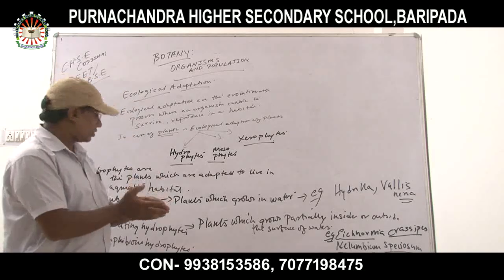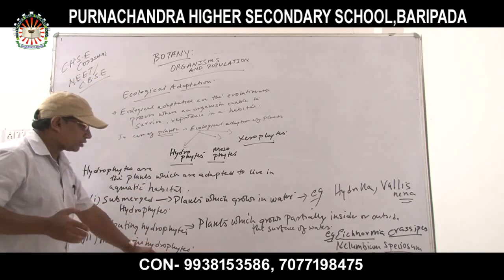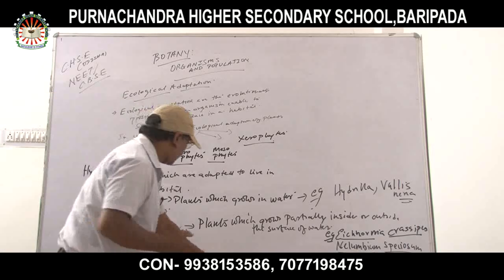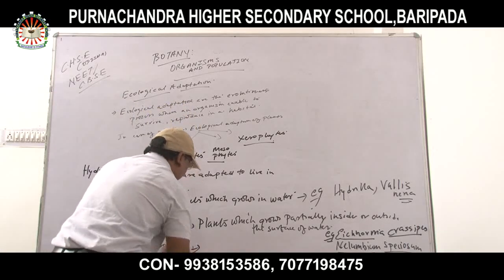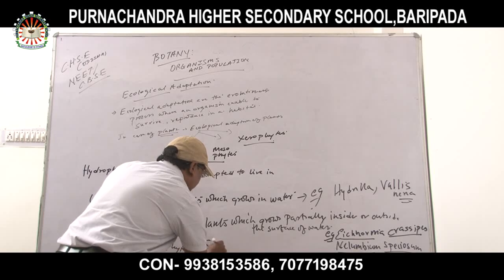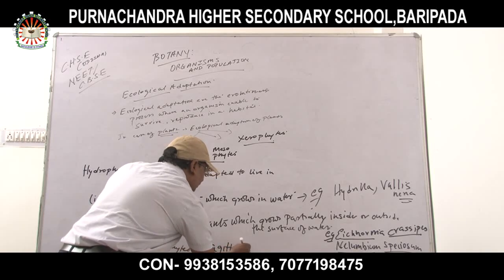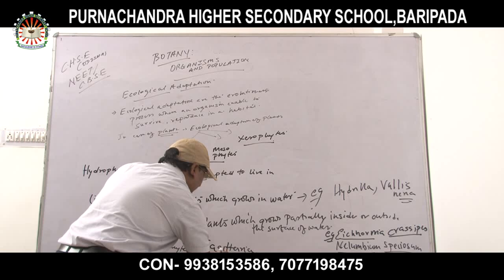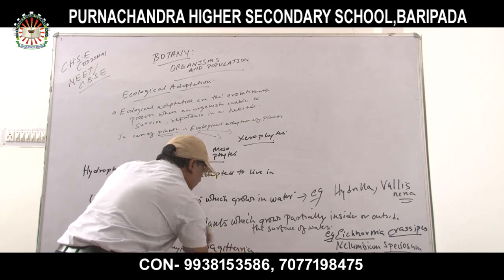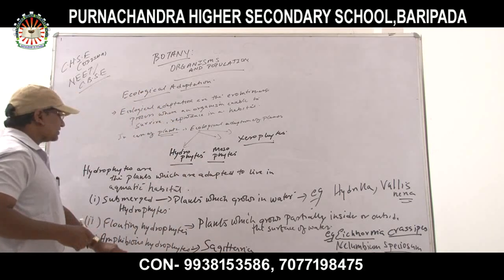Such kinds of plants are called amphibious hydrophytes. Examples of amphibious hydrophytes are Sagittaria and Trapa. Okay, so these are the amphibious hydrophytes.